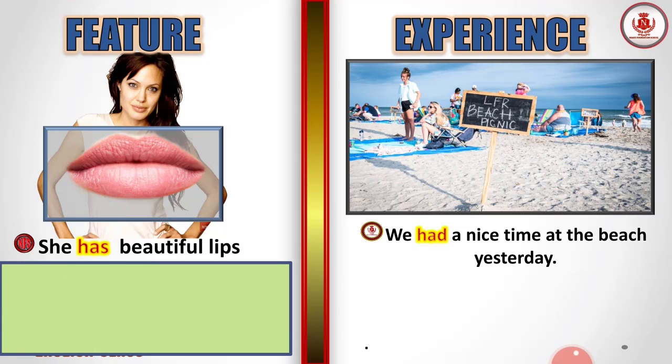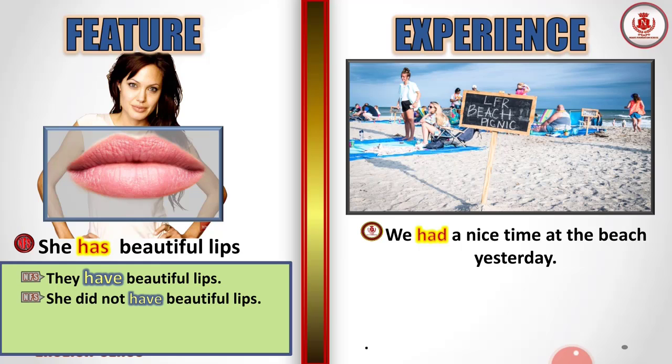So let's try to form other sentences again. "They have beautiful lips." So the subject she, which is singular, turns into the plural they. They have beautiful lips. So if we use the subject they, we have to use the belonging verb have instead of has. Why? Because whenever we use has, the subject is singular, but if we use have, the subject will be plural. Understand?